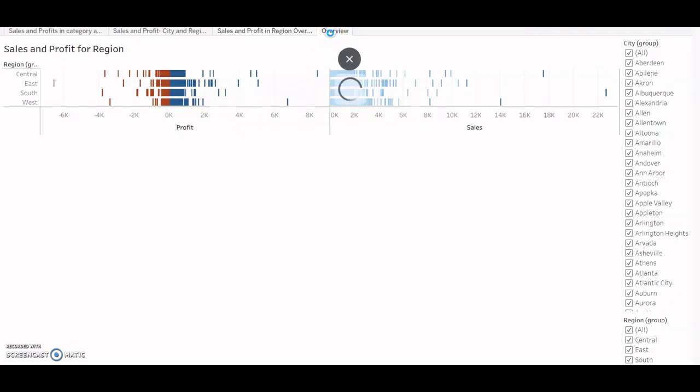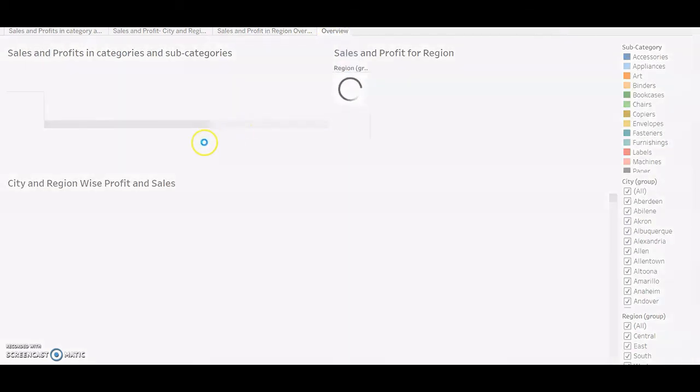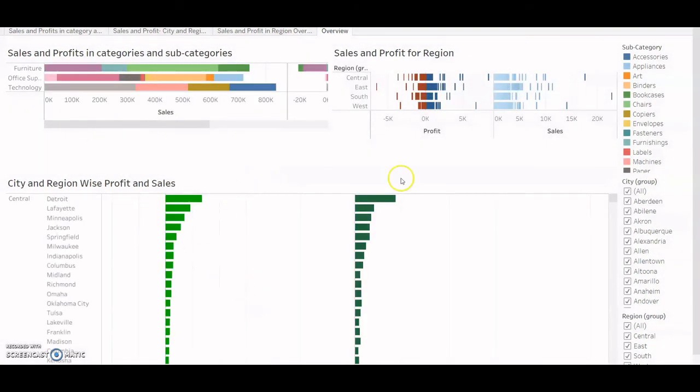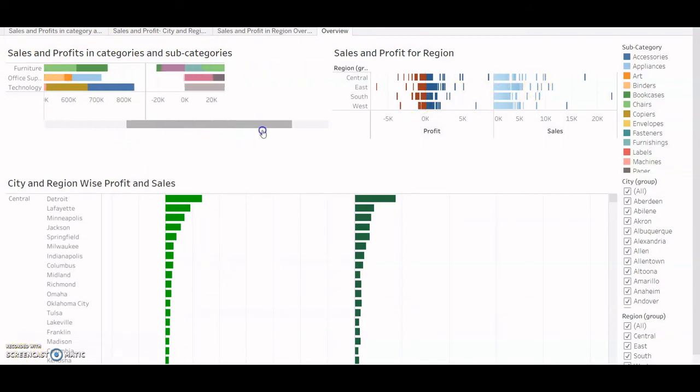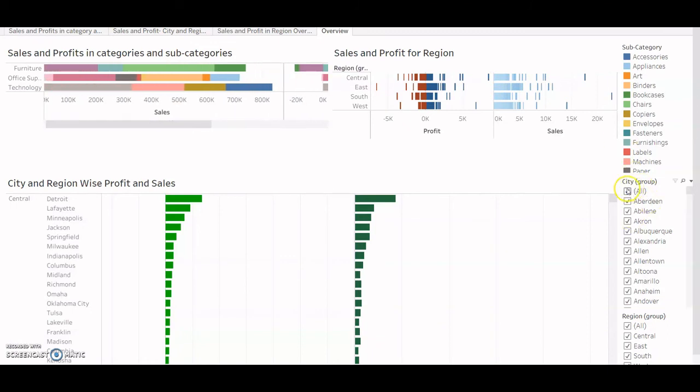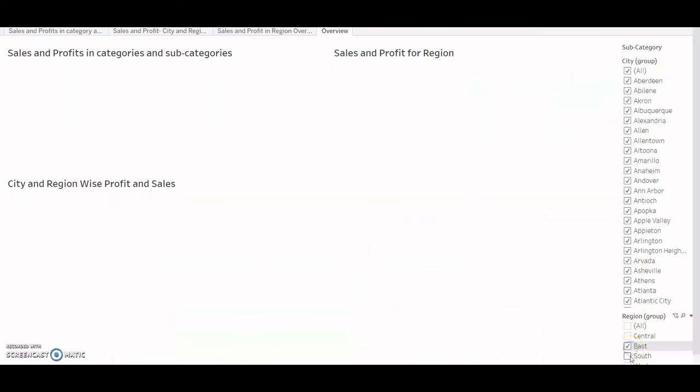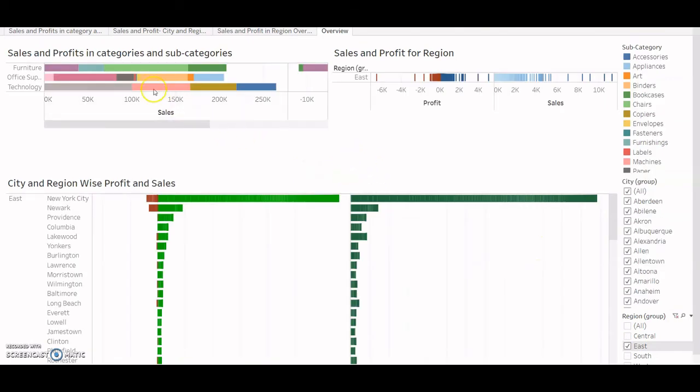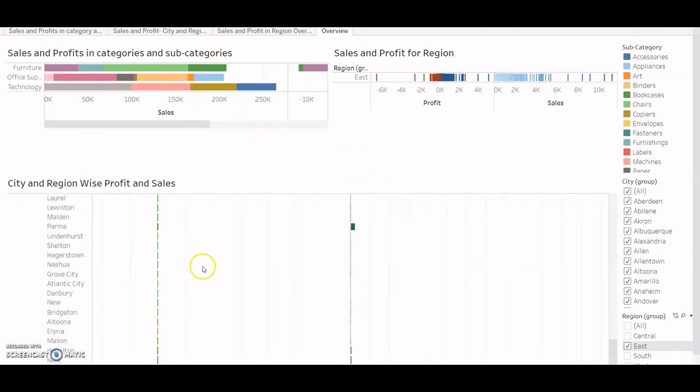Now this is my final dashboard. So this final dashboard contains all of the three sheets that I have discussed, and when I select maybe only one region out of these, my graph changes totally.